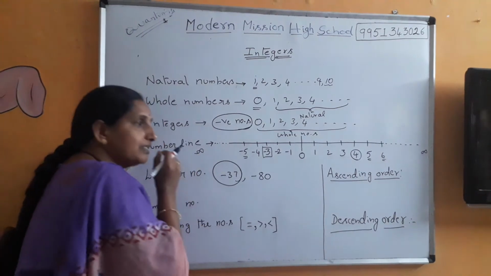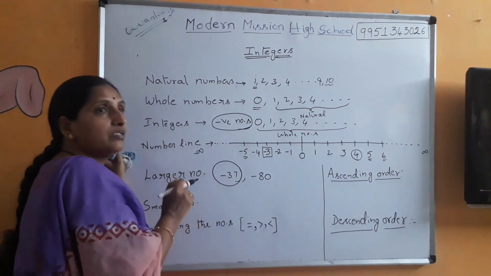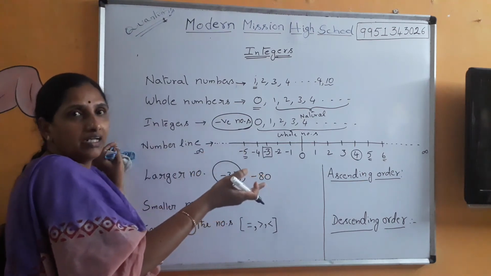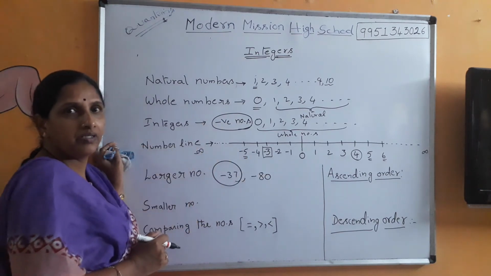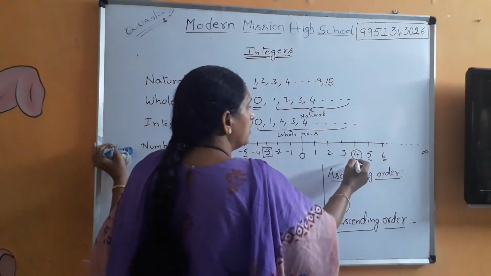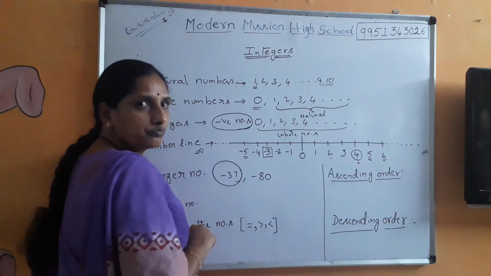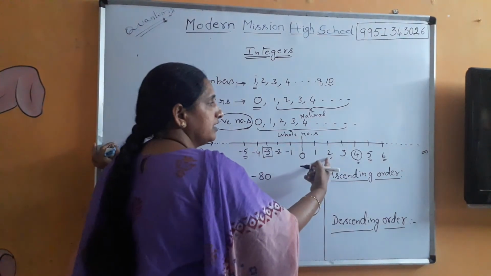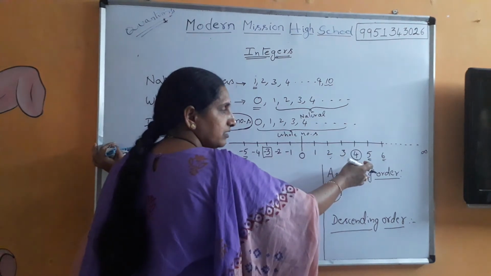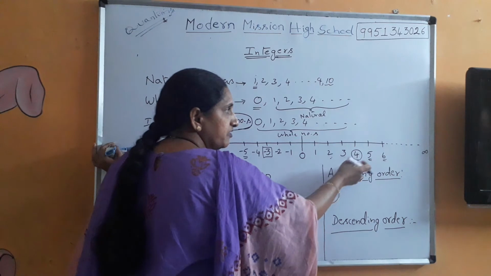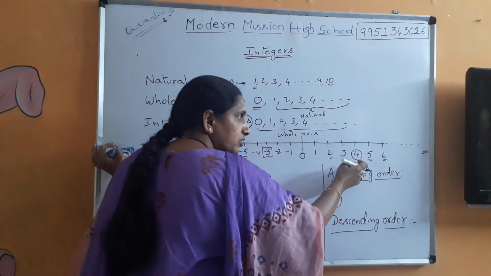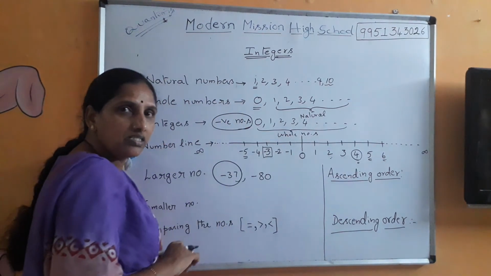So how do we decide? We decide that a given number is larger when it lies relatively on the right hand side on the number line. Relatively means when compared to a number. Suppose I take 4 and 2. 4 is on the right hand side when compared to 2, so therefore 4 is greater. If I compare 5 and 4, 5 is on the right hand side when compared to 4 on the number line. So therefore 4 is smaller and 5 is the greater or larger number.